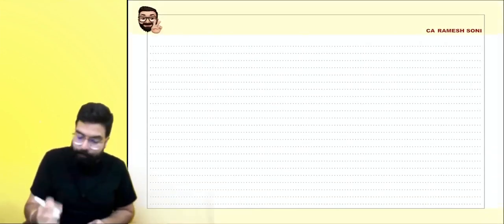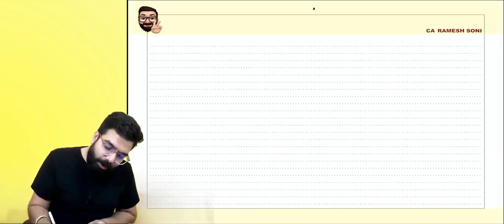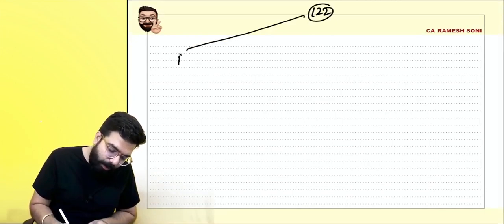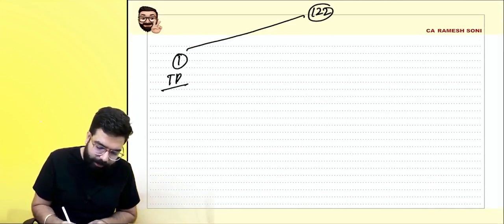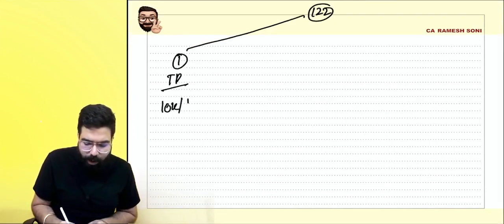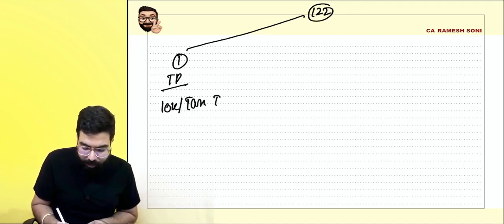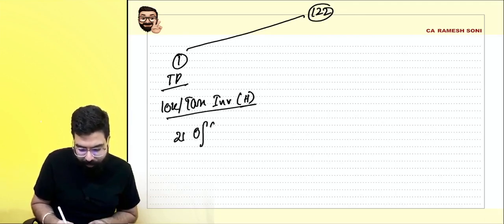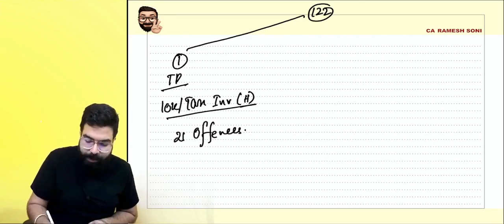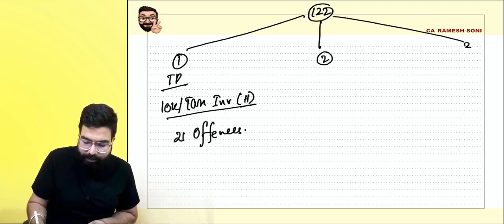Everyone over here now. I went ahead and taught you section number 122(1). Under 122(1), a taxable person has to pay 10,000 or the tax involved, whichever is higher, as penalty for the 21 offences which are there. Yes, sir, point is clear. Section number 122(2) and section number 122(3).